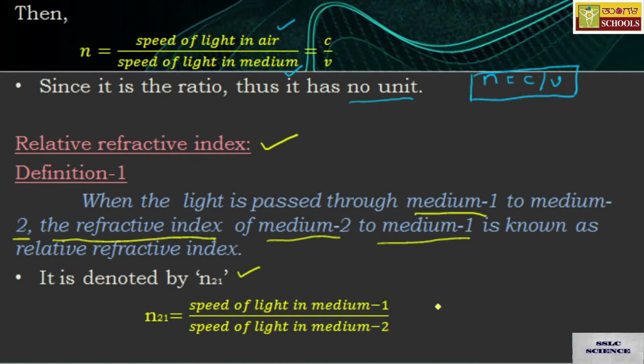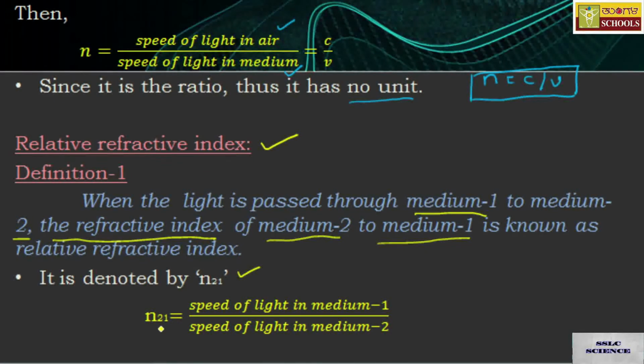There is a chance of confusion here, medium 1 to 2 or 2 to 1. So try to understand where the light is moving, whether from medium 1 to medium 2 or from medium 2 to medium 1. So take care of that. Here I mentioned when the light is passed from medium 1 to medium 2, the refractive index is taken as 2 to 1. So the refractive index of medium 2 with respect to 1 is known as relative refractive index, and that is given by n 2 1.